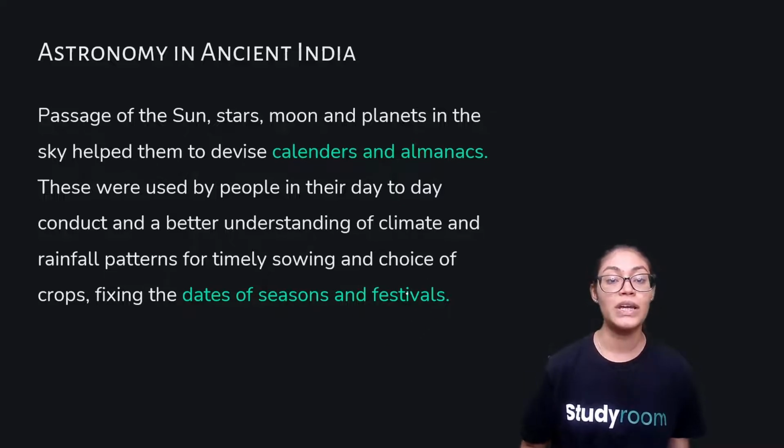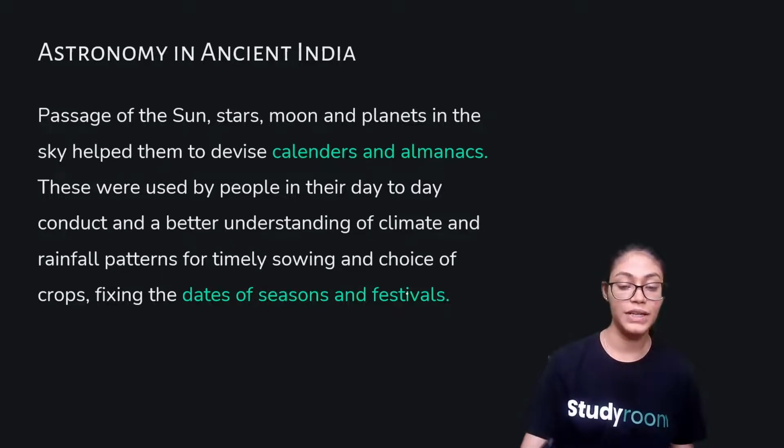Right? So, in ancient times, it was because of the position of the sun that the time of the day was detected. There were no watches or clocks present in ancient times. Right?